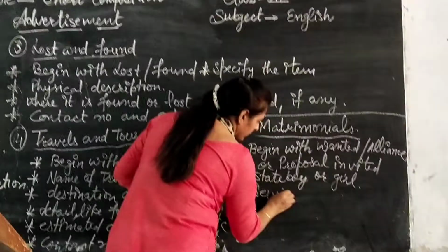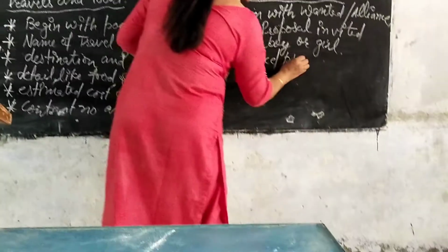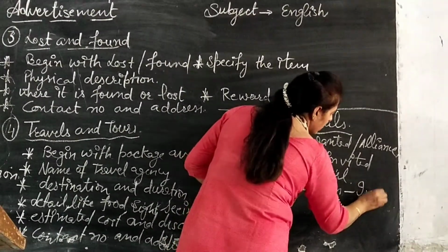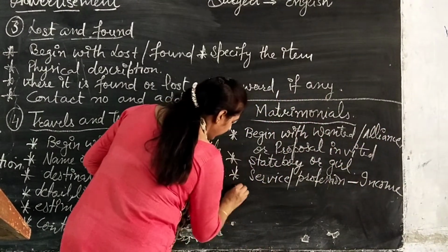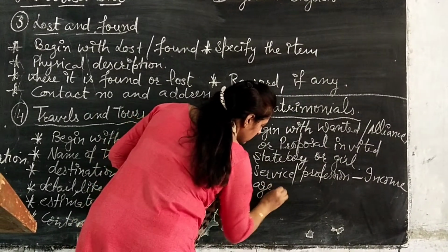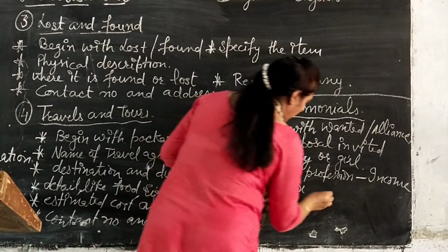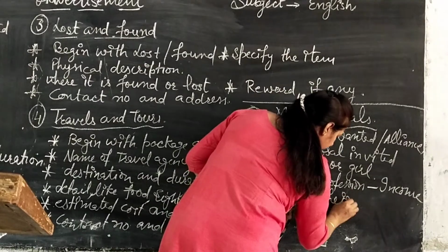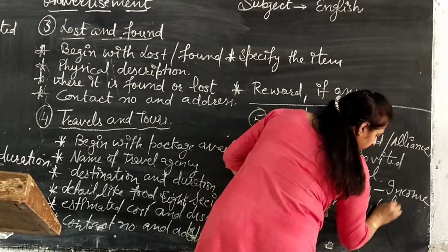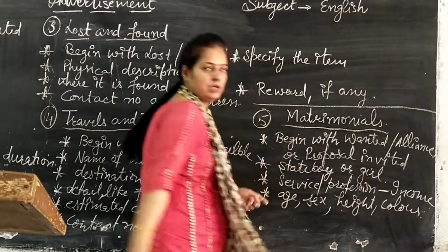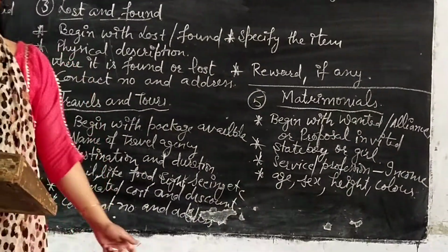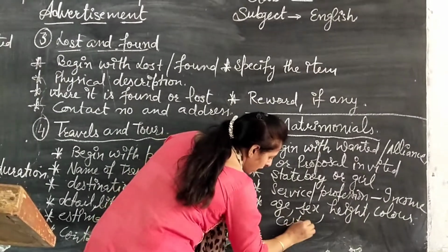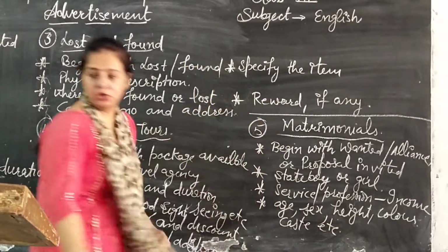Service and profession and income. What is the income of that person? And then after, age, sex, and then after, height, color, any special mark, and caste, etc. Each and everything should be mentioned.